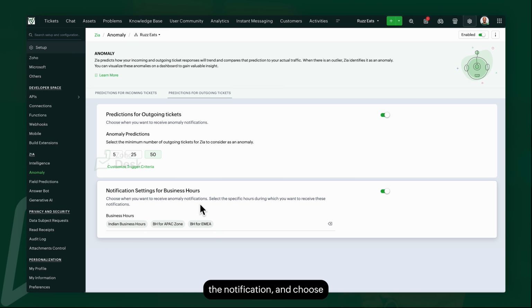Enable the notification and choose the business hours of your choice so that you get notified only during these business hours. Once this is enabled, Zia will try to understand the incoming and outgoing pattern and try to set that as the trend line. And if there is any change in the number of incoming or drop in the outgoing emails, that will be predicted as an anomaly and you get notified under the Zia notification.